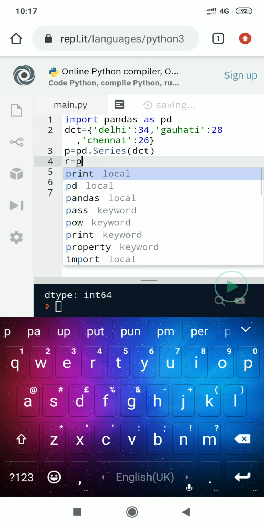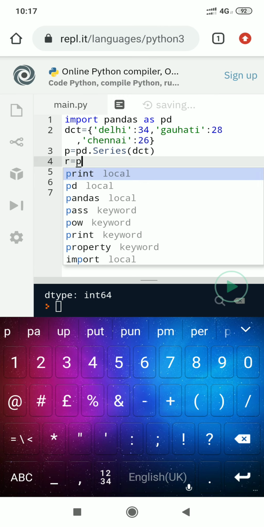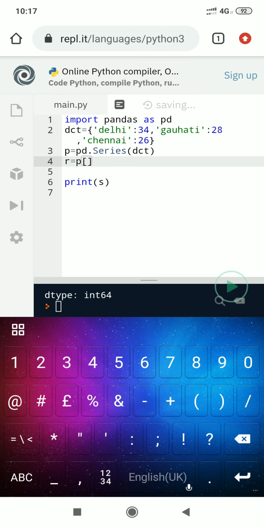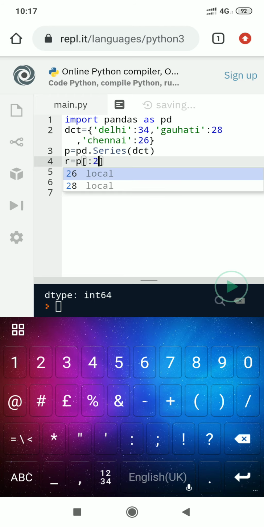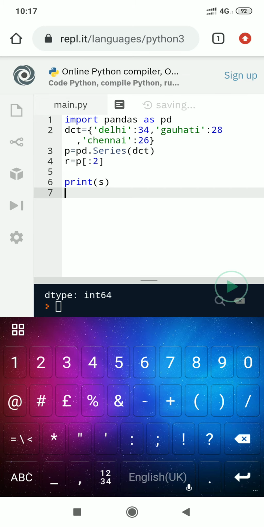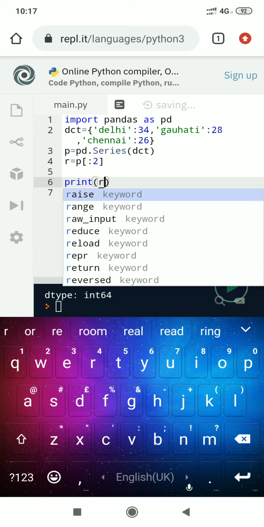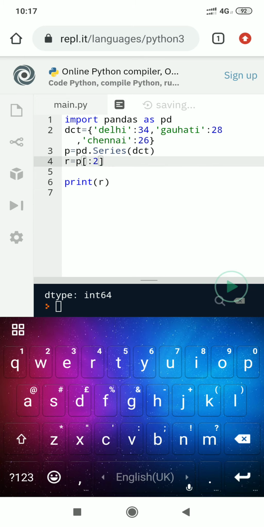Here I am mentioning p, then square bracket, then colon sign, not mentioning its left part, it means beginning from the beginning, and mentioning here 2 means 0 index position and 1 index position. Now I display the value of r. It should display Delhi and Guwahati. So I am executing the program.